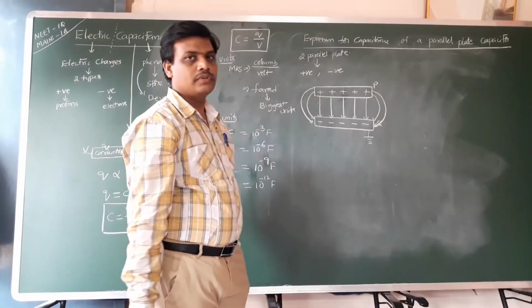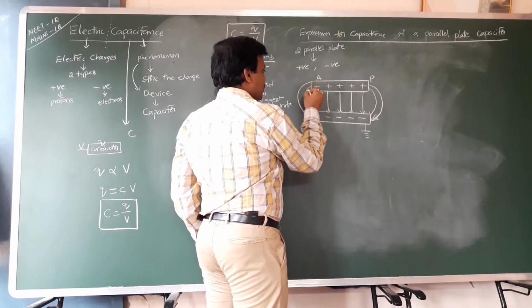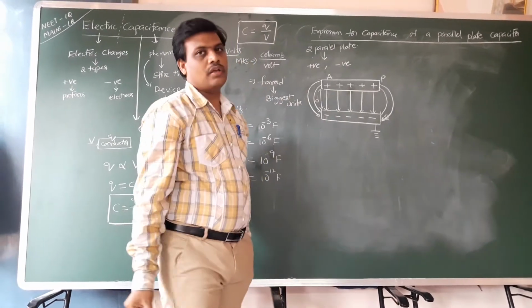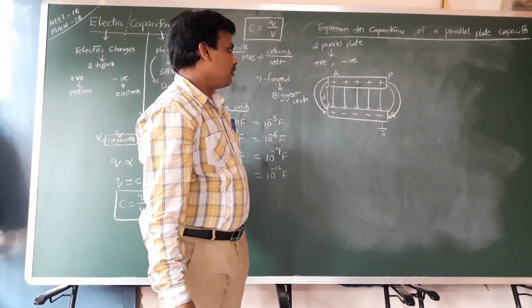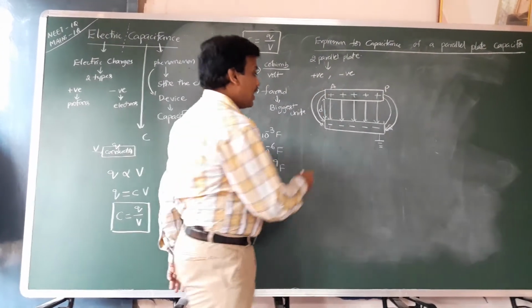These are the lines of force. The area of both plates is taken as capital A, and the distance between the two plates is small t. So we can derive the capacitance of the parallel plate capacitor. First of all, you can calculate the electric field.